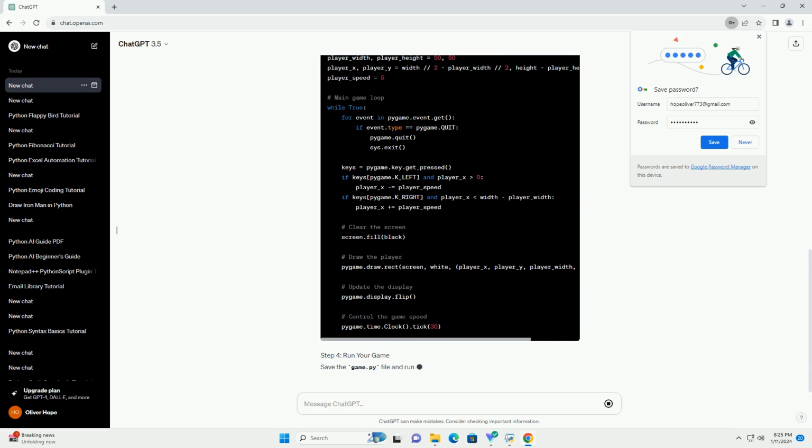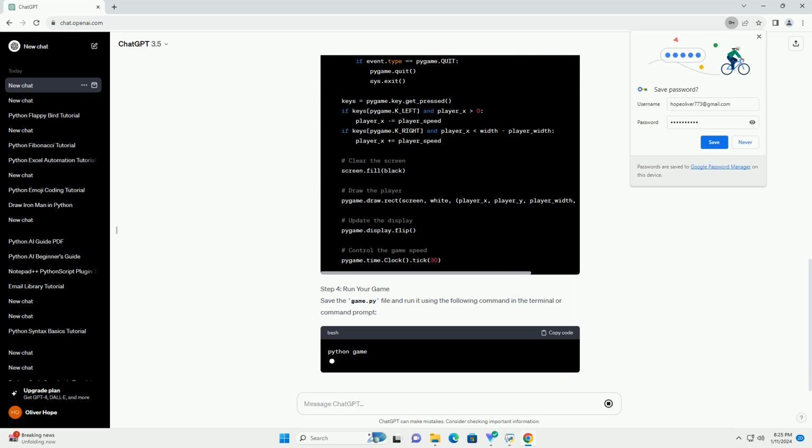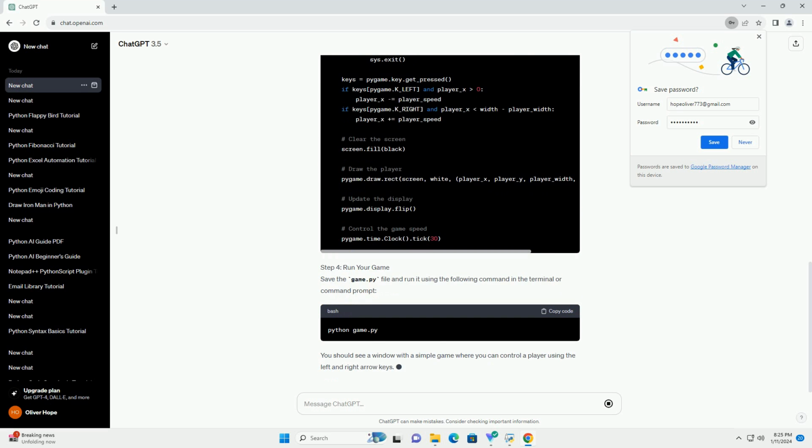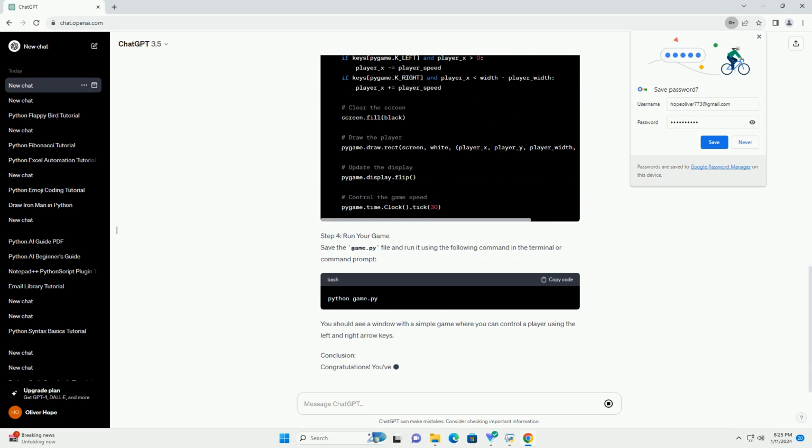You should see a window with a simple game where you can control a player using the left and right arrow keys. Conclusion. Congratulations! You've successfully created a basic Python game using Pygame.